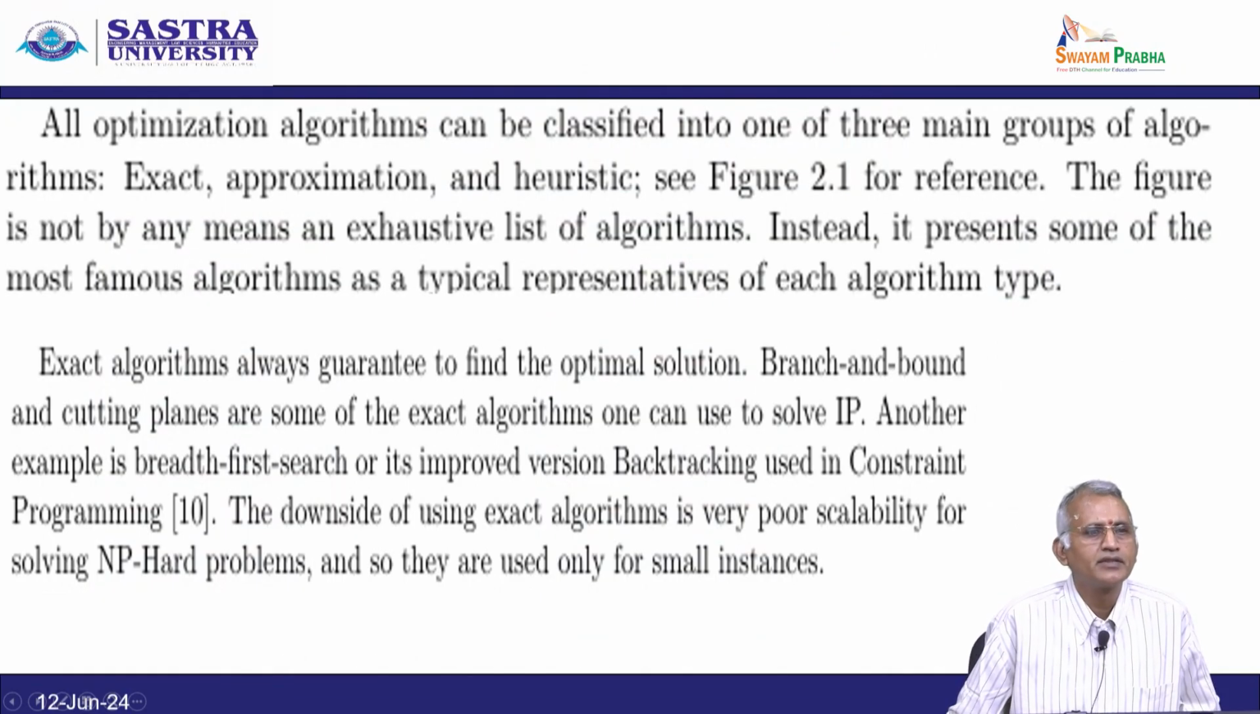Now, all optimization algorithms can be classified into one of three main groups of algorithms: exact, approximation and heuristic. And if I see the previous figure for reference, the figure is by no means an exhaustive list of algorithms. Instead, it presents some of the most famous algorithms as a typical representation of each algorithm type.